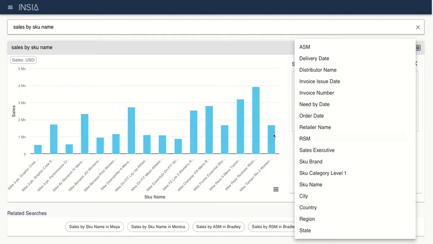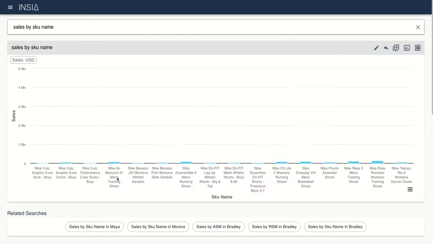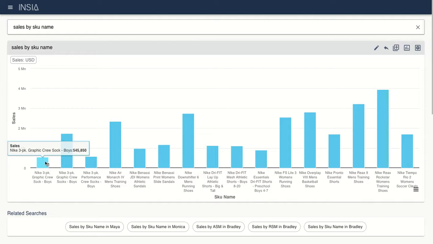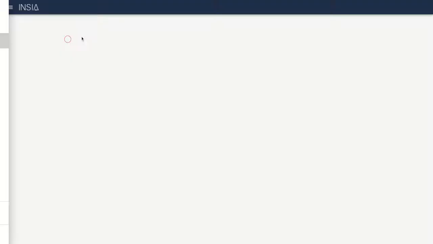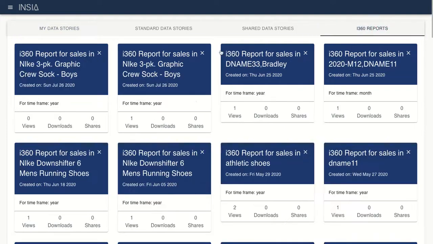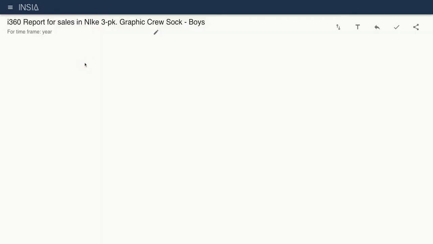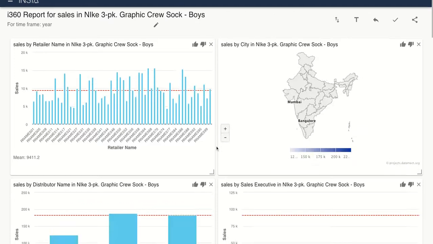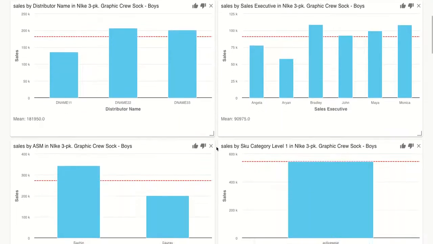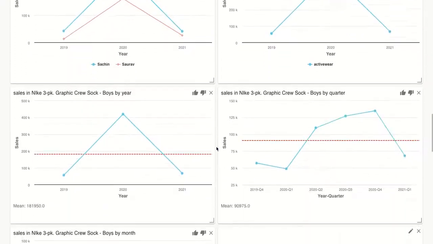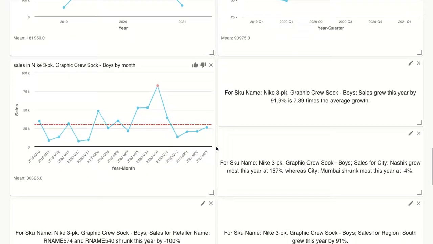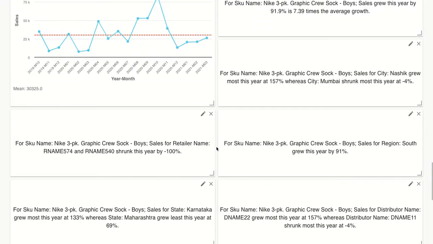So you're not restricted, or you can even go ahead and simply ask the platform to create an automated report for this. So you just do a right click on i360, and the AI engine of Insia would create an ad hoc report for you telling the why behind the data, why it is happening. So you can just go here, i360, and do this. And just in seconds, the platform has done a time series analysis, an outlier analysis, and a detailed analysis across all the data points and given you insights not only in the form of charts but also in natural language.